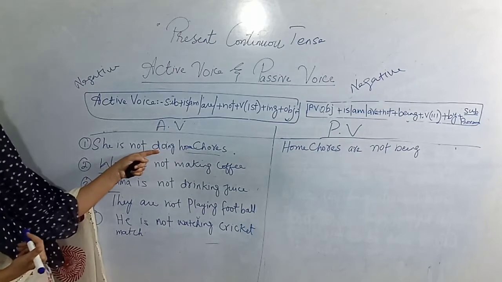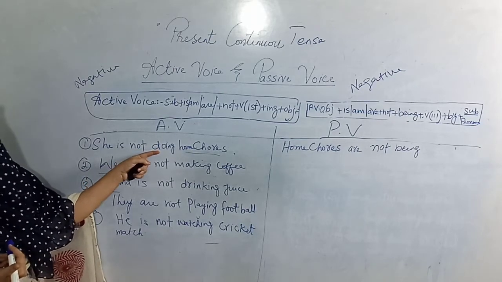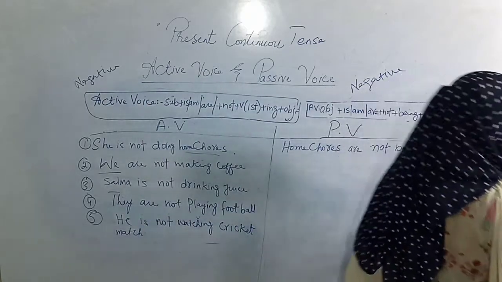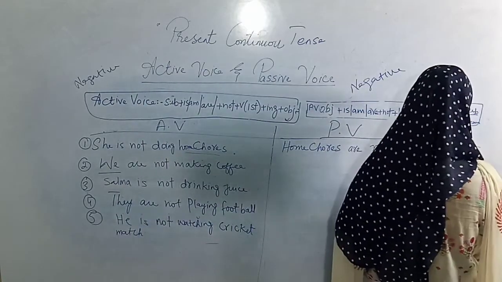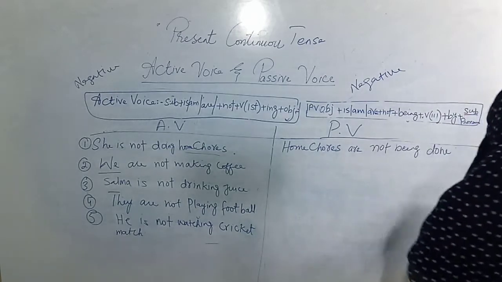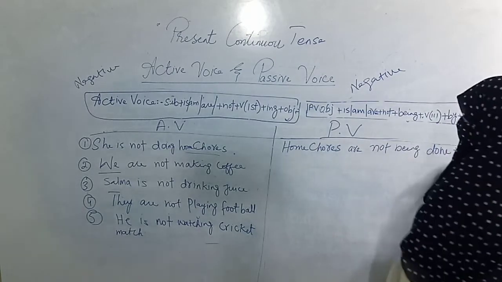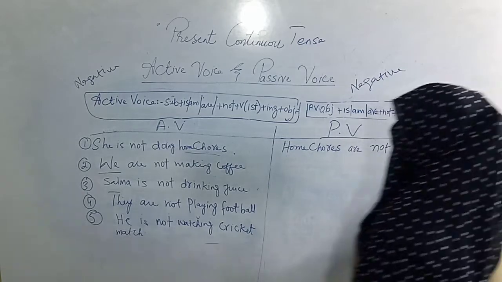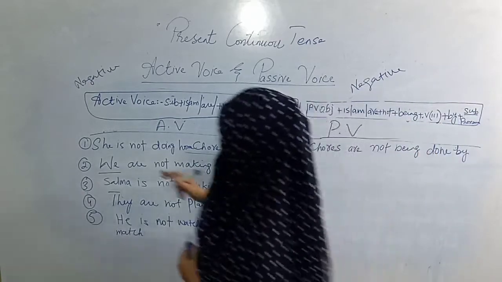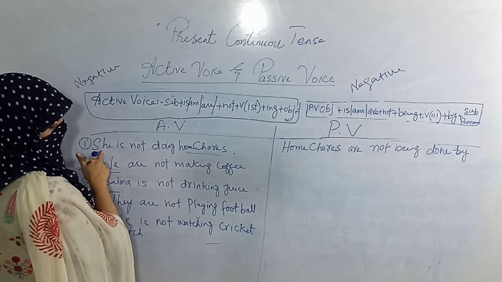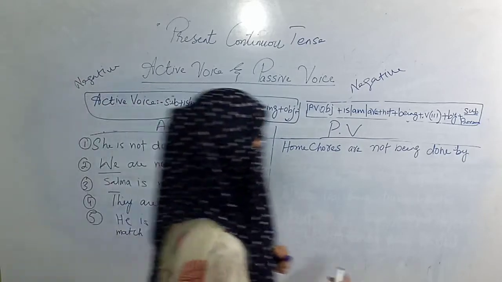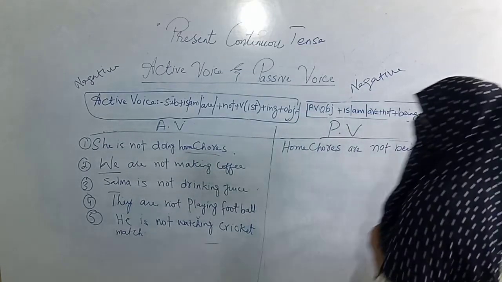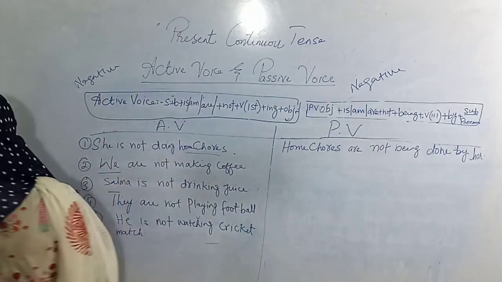So the do is the real verb. The third form of do will be done. Do, did, done. So done is the third form. By will come according to formula, and for the subjective pronoun you have to see the subject, and she is the subject, so the subjective pronoun will be her. Alright, so at last you will insert a full stop.